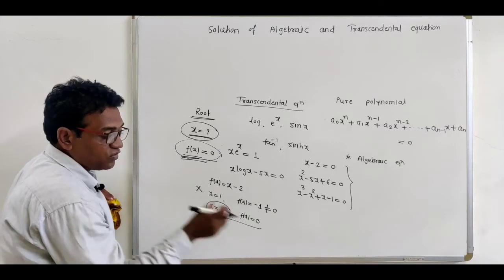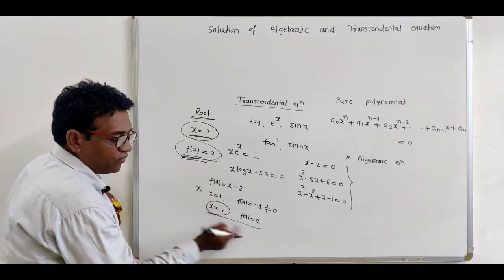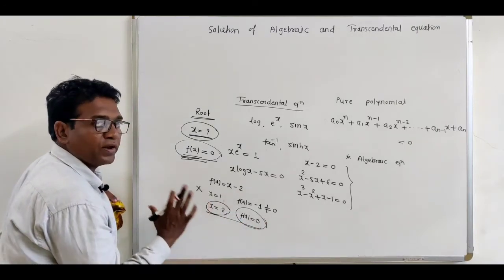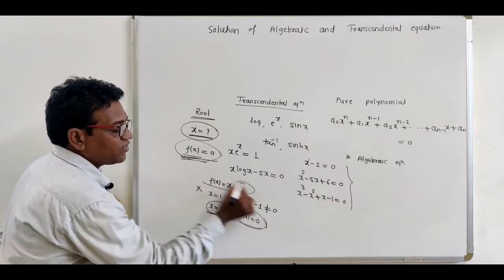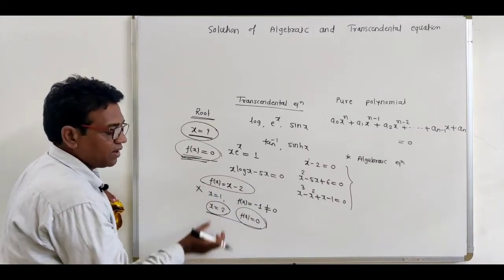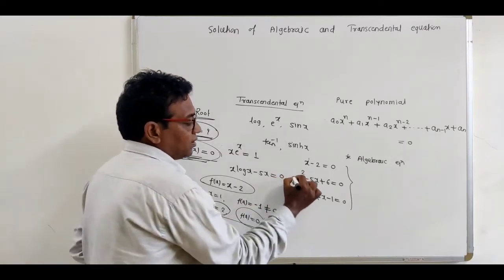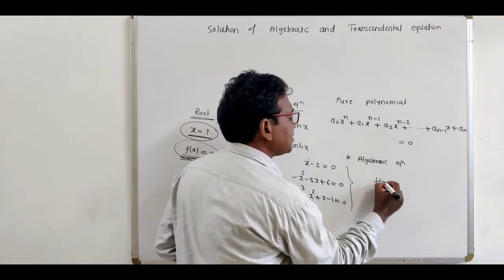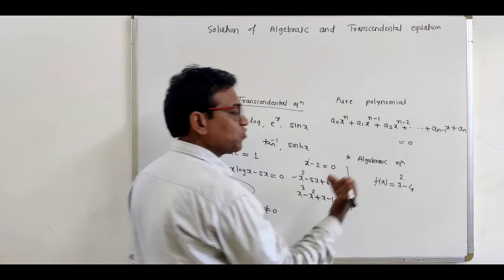So see, what is the definition of root of an equation? The values of x which make f(x) equal to 0, that is called the root of an equation. So remember this, if it is a linear equation, then it has one root. Suppose a quadratic equation is provided, consider the equation f(x) equal to x square minus 4.